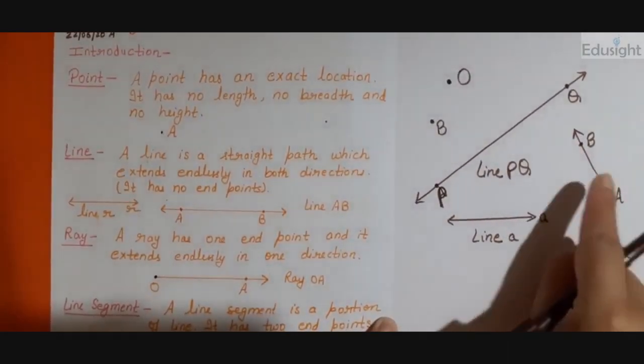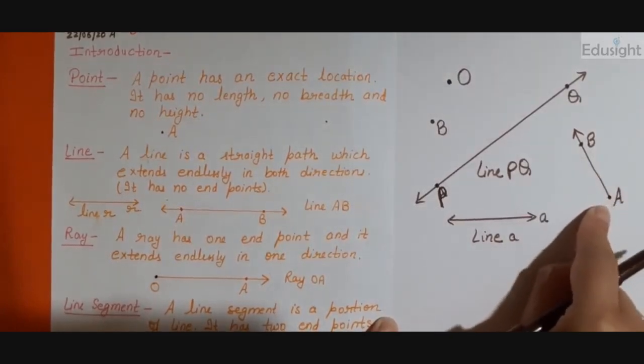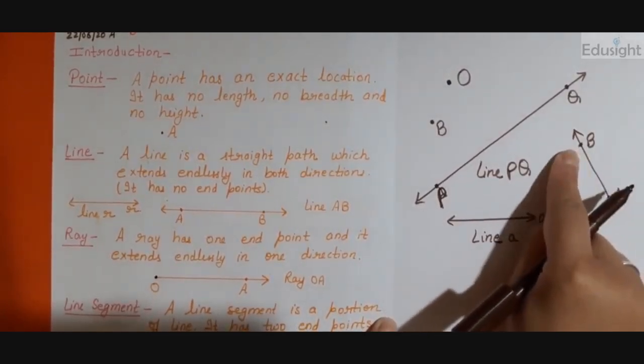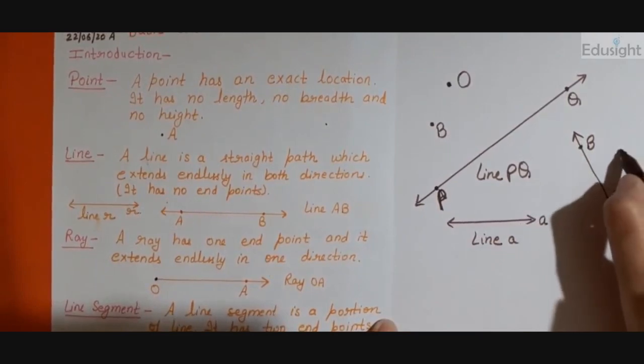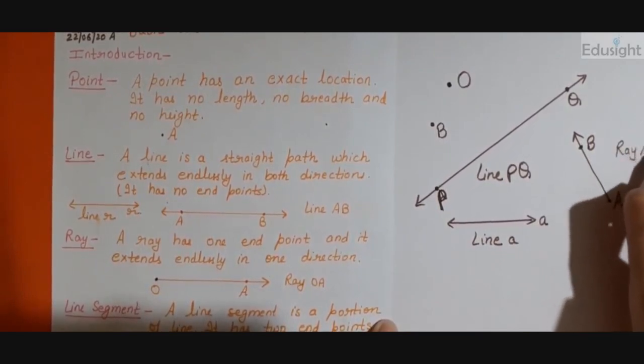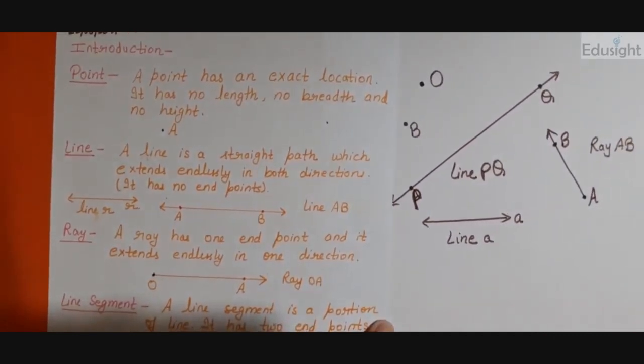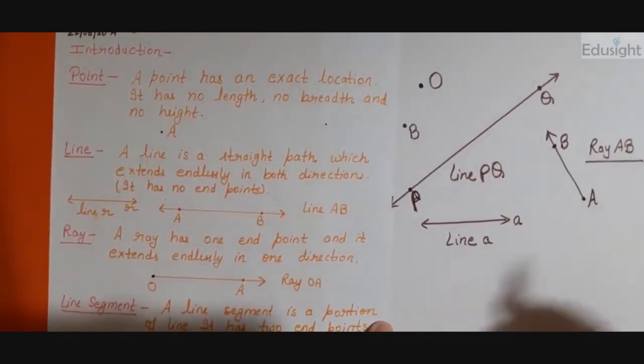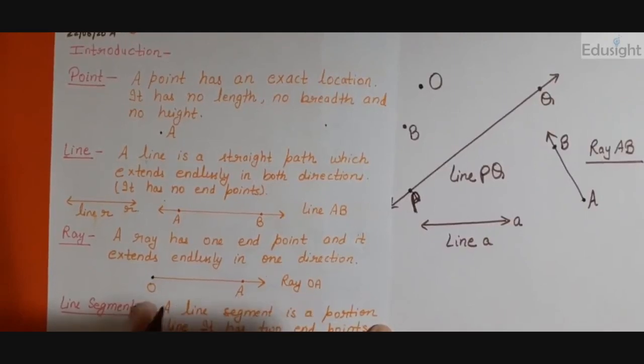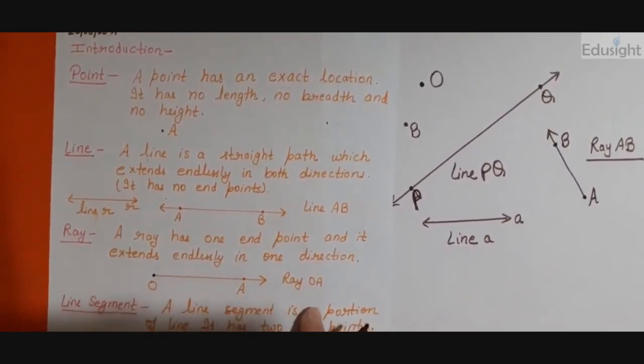It starts from A, and I can name it as ray AB, right? Here I have named the ray as OA, ray OA.